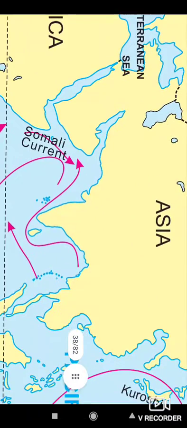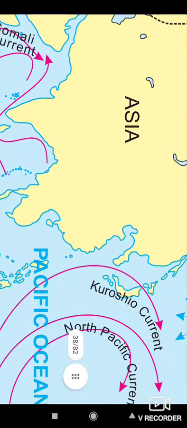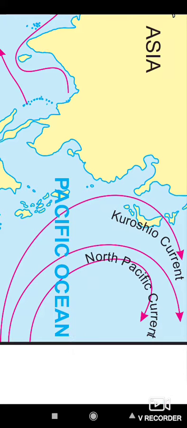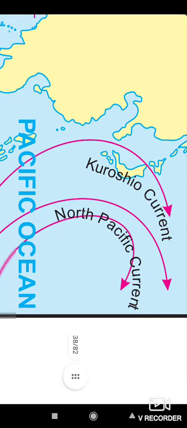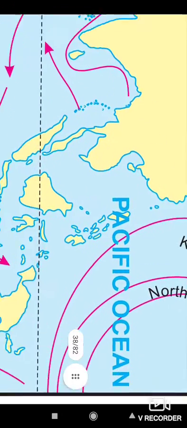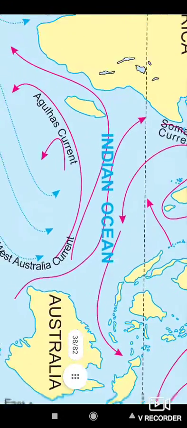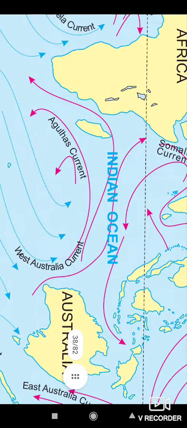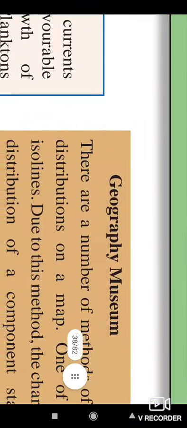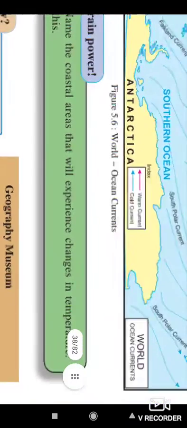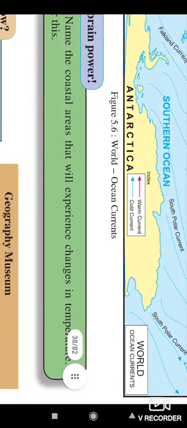So many currents flow from the North Pole towards the south, that is the cold currents, and from the equatorial region to the North Pole or South Pole, they are warm currents. Also in the Pacific Ocean we have the Kuroshio current and the North Pacific current, which are warm currents. Okay, so these currents give birth to different types of current, that is warm and cold.